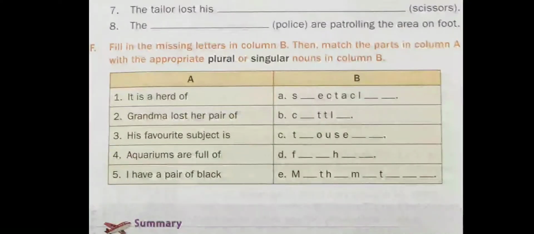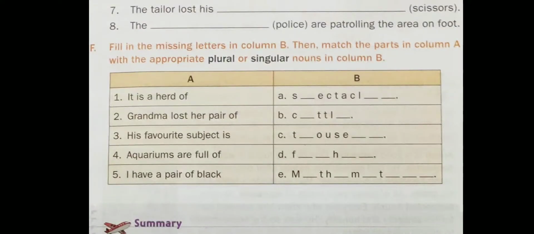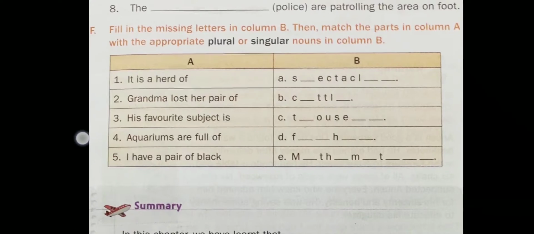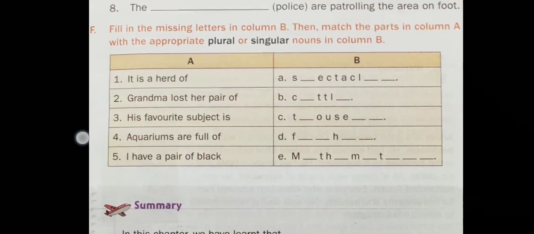Grandma lost her pair of dash. Now, see in column B, point number A is your answer and some letters are missing. The answer is spectacles. So you will fill letters PES respectively in the blanks to complete the answer. I hope you all understand the way for solving the exercise. Rest please do by yourself.